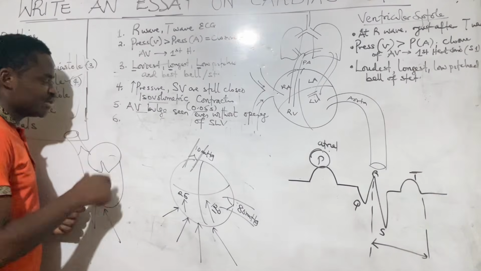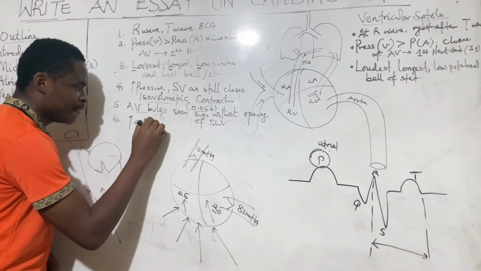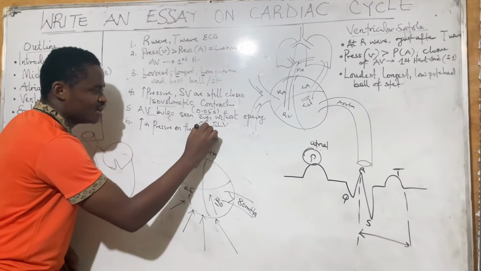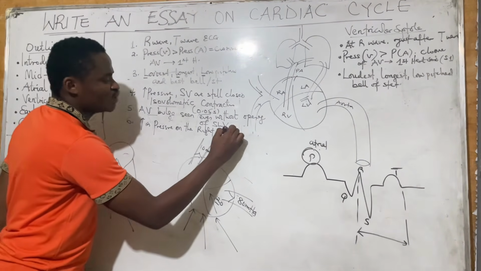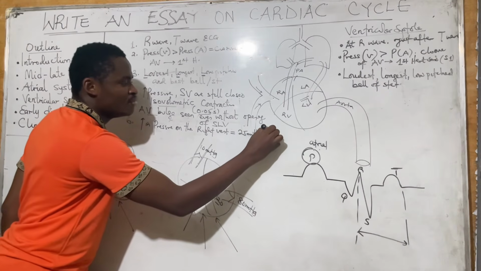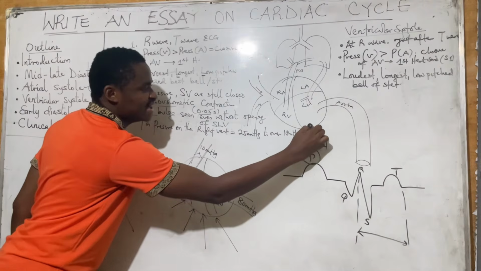So the 6th point should be the increase in pressure on the right ventricle to about 25 millimeters mercury to overcome 10 millimeters mercury in the pulmonary artery.